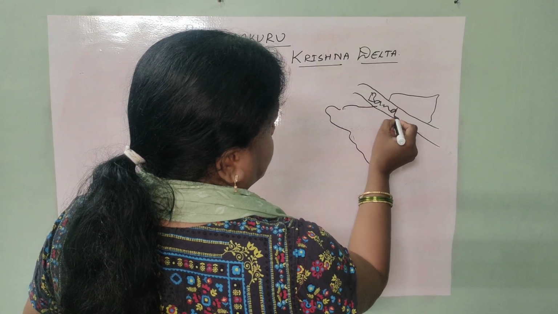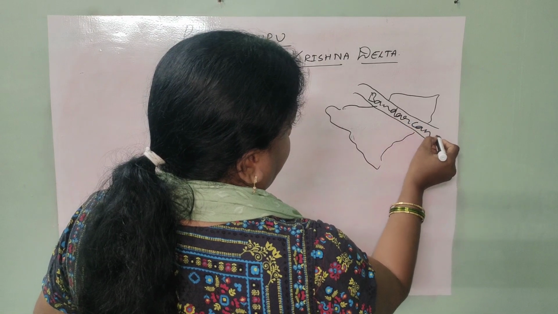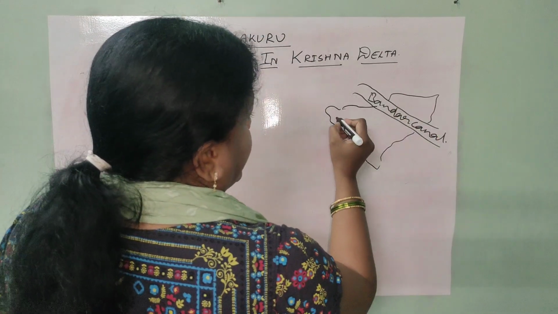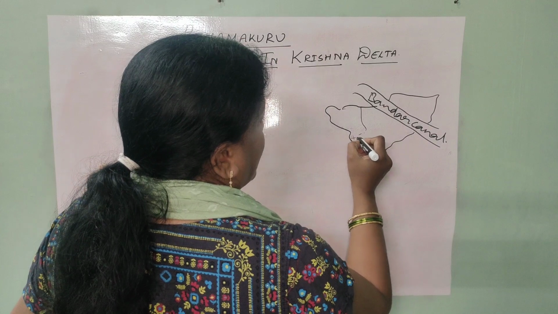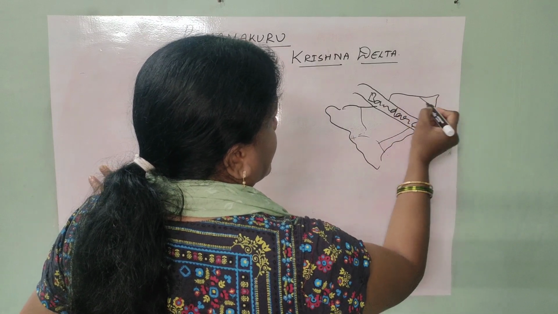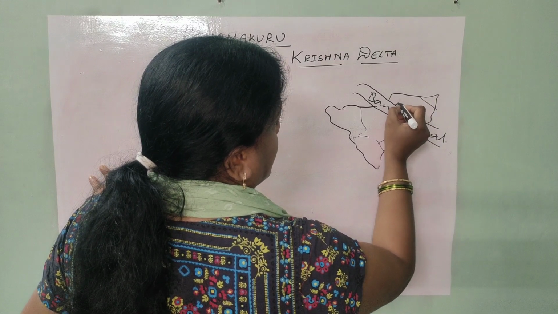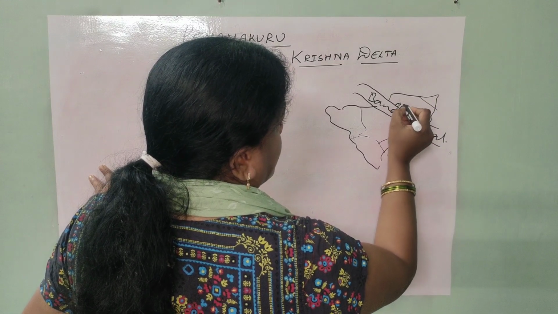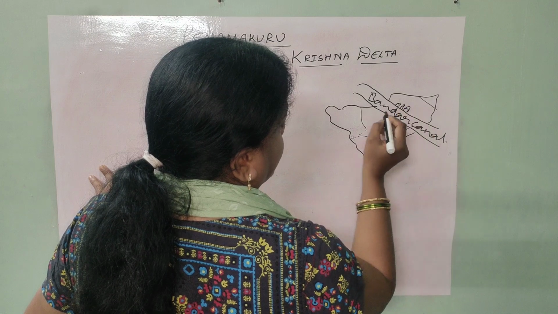This is the Bandar Canal, children. And here, most of the lands, if you consider, nearby you can see the huts on either side of the Bandar Canal.